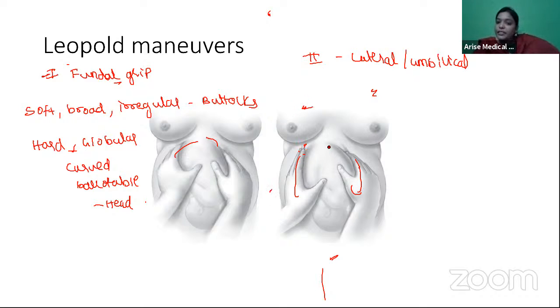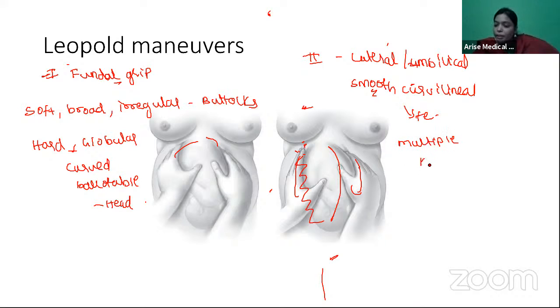If you feel a smooth, curvy, linear structure, then it is the fetal spine. Multiple knob-like structures are the fetal limbs.